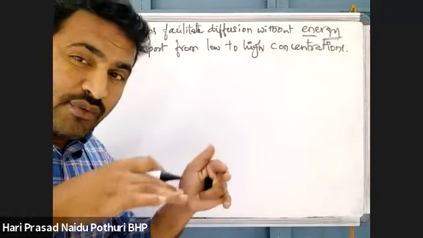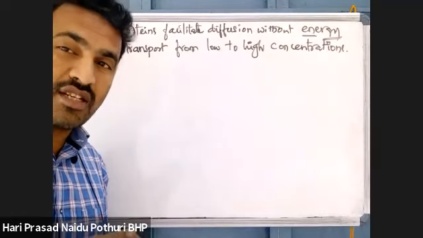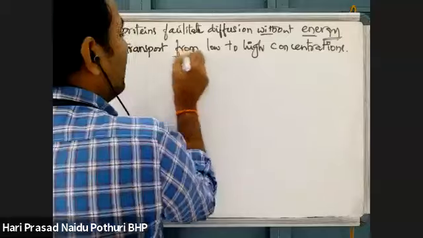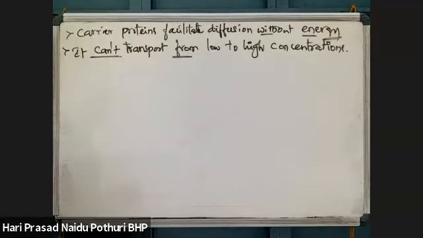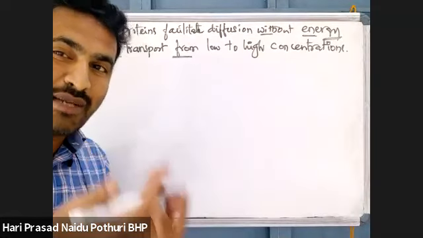But moving from bottom to top means some amount of energy is required. As energy is not involved here, there is no net movement of particles from low to high concentration. Whether the person will die or survive is the next matter.